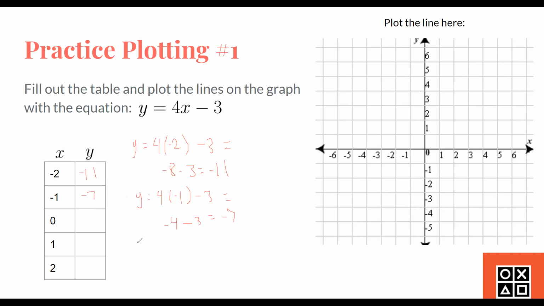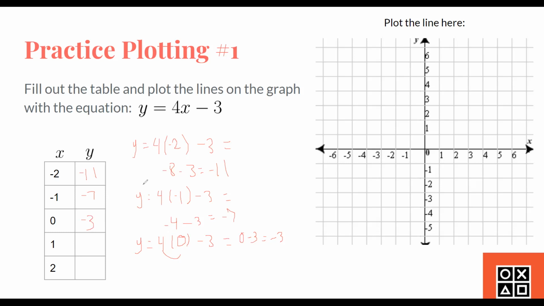So next we can do x equals 0. So y equals 4 times 0 minus 3. We see 4 times 0 is 0, because when you multiply any number by 0, you get 0. So we have 0 minus 3 equals -3. So the y value when x is 0 is -3.